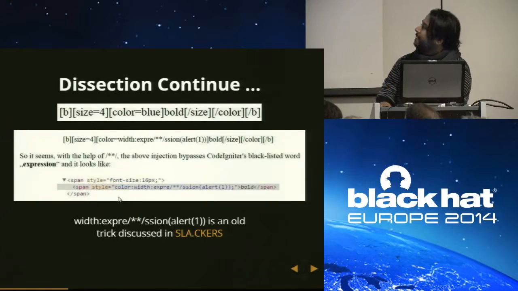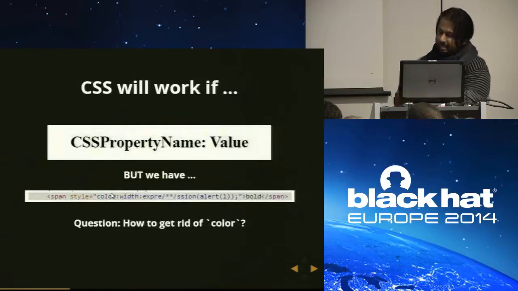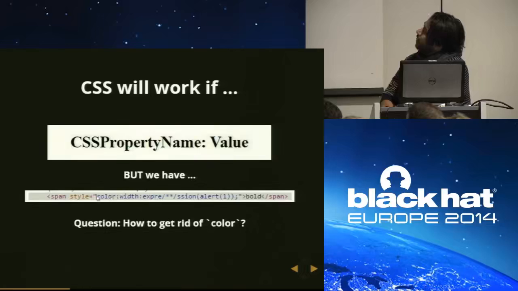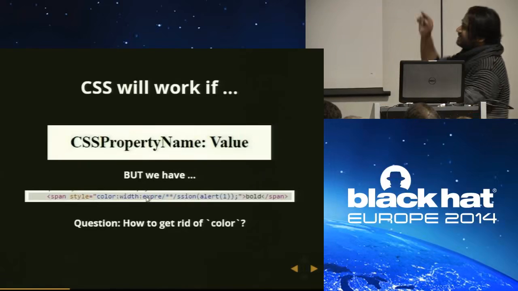But the problem, this width expression can only work if it is a value of a style. I discussed the problem on the next slide. Here, the problem is that CSS will only work if we have a property name and a value. But here you see, there is a style tag. This is a property name. The CSS parser will assume this is a property, color, and it's simply width expression. It will not work. The problem is the color.